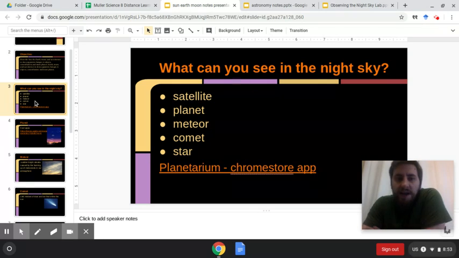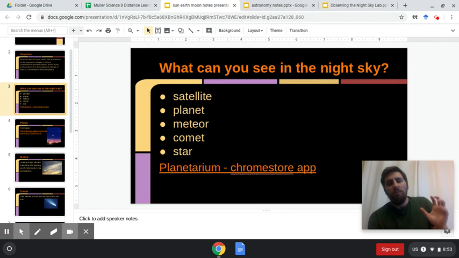What can you see in the night sky? These are some of the big vocab words. Satellites, human-made satellites you can see, planets in our solar system you can see. Some meteors, which are just big chunks of rock and ice that are floating through space. Comets, which have that wonderful, beautiful tail that burns up so you can see them, big bright streaks across the sky occasionally. And then stars, which are very similar to our sun. Some may be bigger, some may be younger, some might be really small, some may be on the verge of blowing up, some may be just born, so to speak. So the suns all around are just the stars that we're seeing.